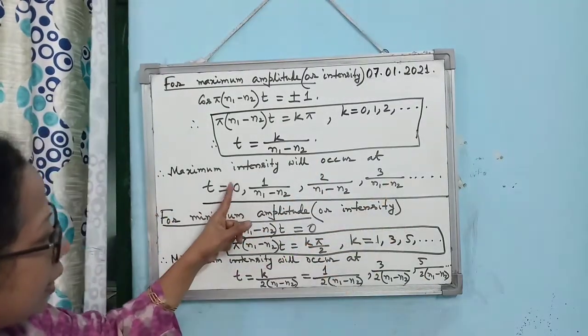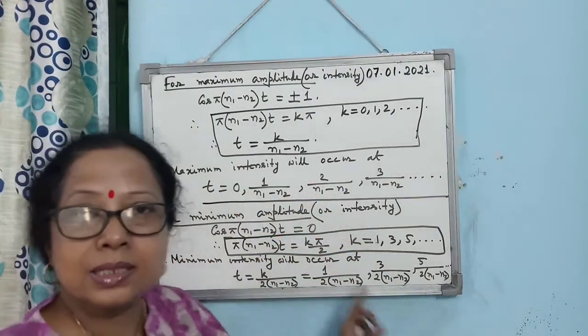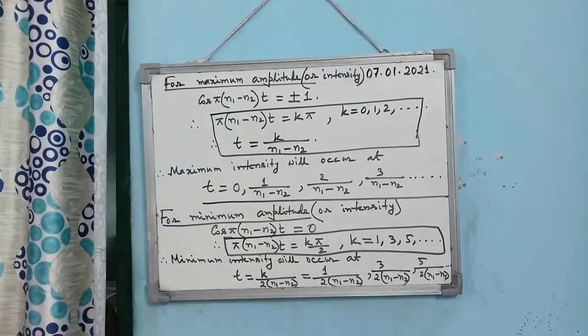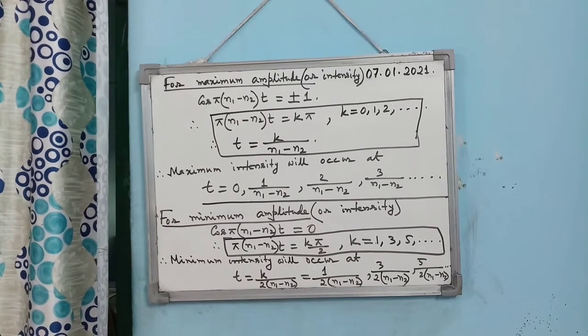Means alternate maximum, minimum, maximum, minimum. This is the way the sound will be produced. So, these are the analytical method for understanding the beats.